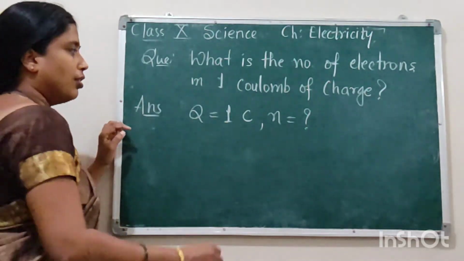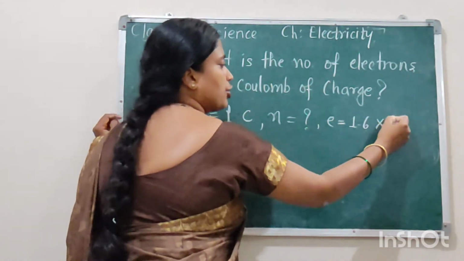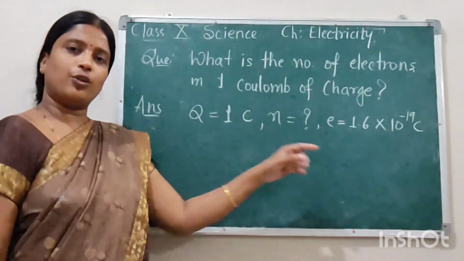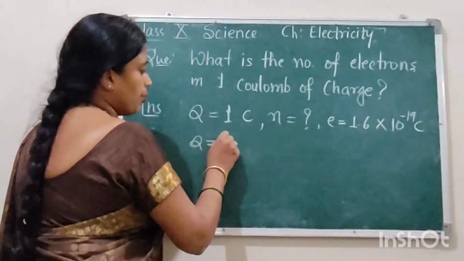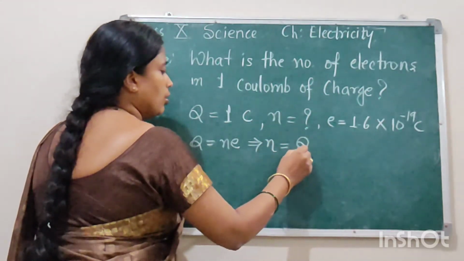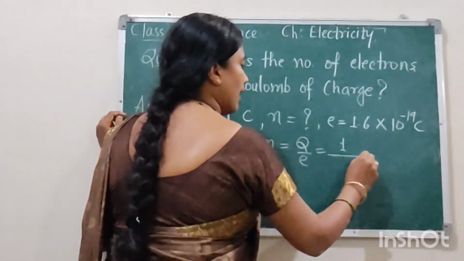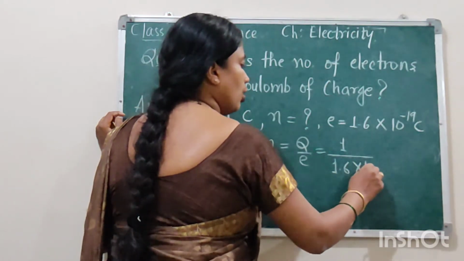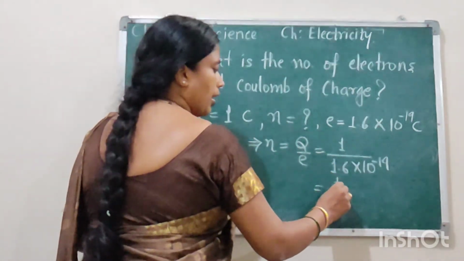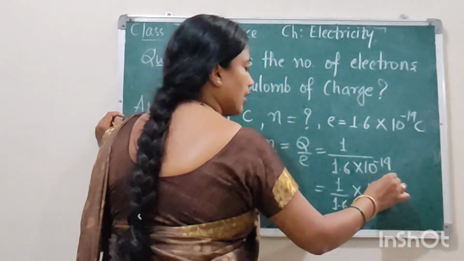Charge is given. Also, we know the value of e because this is a constant. Charge on 1 electron is 1.6 into 10 to the power negative 19 coulomb. So from the formula Q is equal to ne, therefore n is equal to Q upon e, and the value of Q is 1, and e is 1.6 into 10 to the power negative 19. If you move it up, it becomes 1 upon 1.6 into 10 to the power 19.